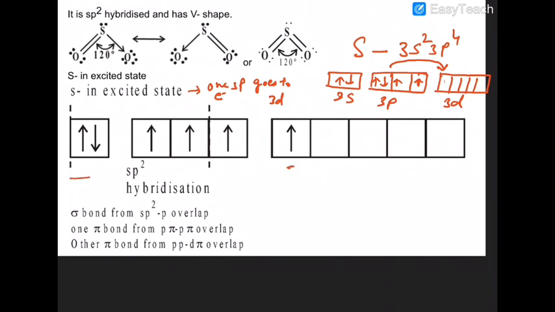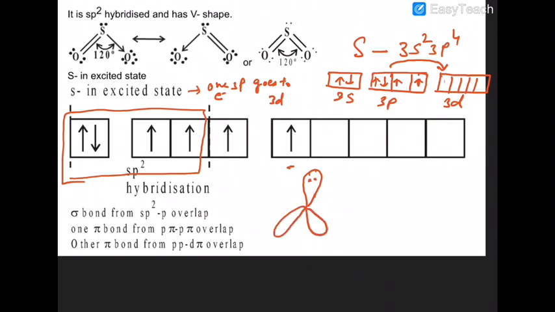But only these orbitals undergo hybridization to give sp2 hybridization. So one is a lone pair, the other is a hybrid orbital.